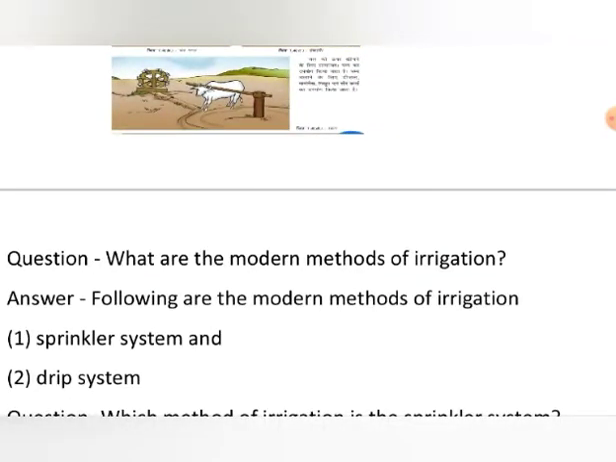Now because there was a very strong need of the green revolution, with time the irrigation methods have changed very much, and we now have the very latest methods, full of technology. There are new methods of irrigation.